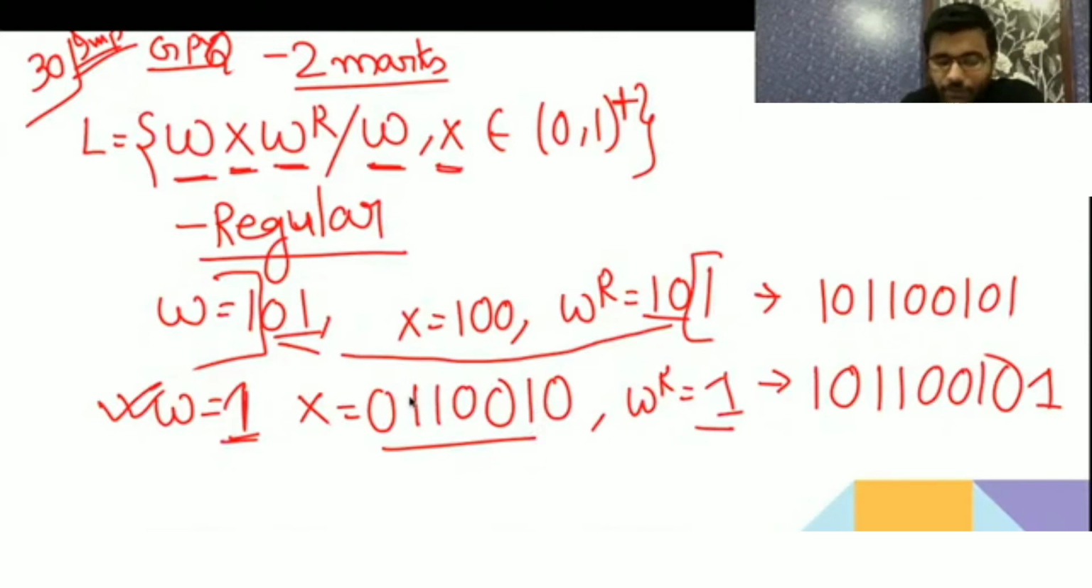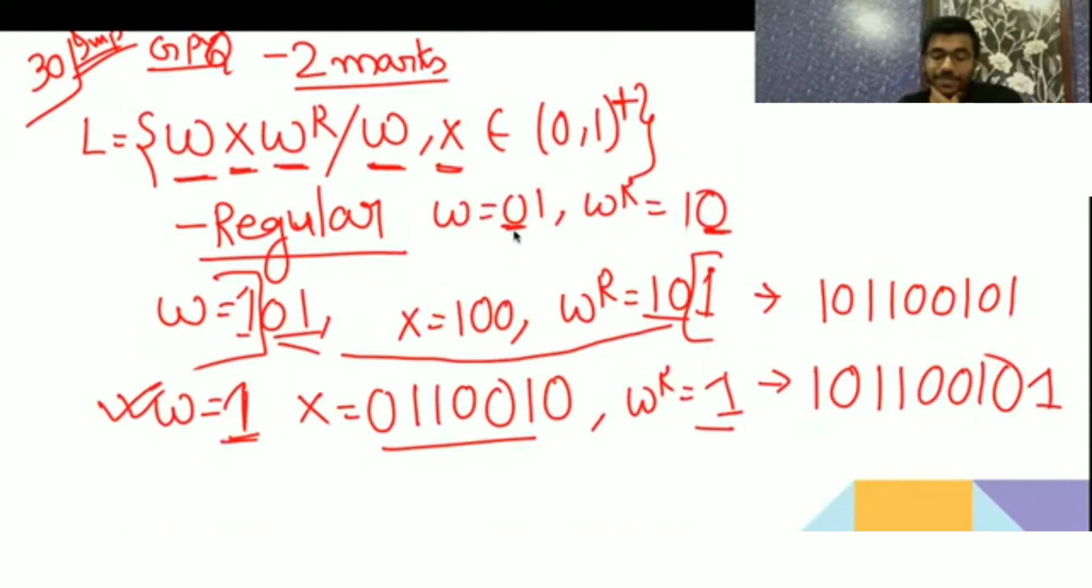Is it clear? After the first bit, they are taking everything as X, up to before the last bit. So if it starts with 1, then it will end with 1, and if it starts with 0, then it will end with 0, because it's a reverse. So it is like the set of all strings that start and end with the same symbol.